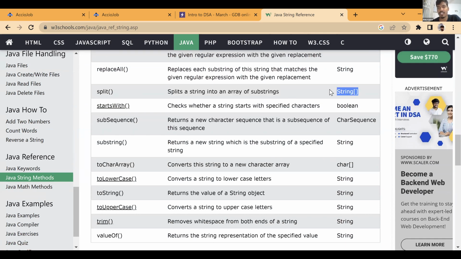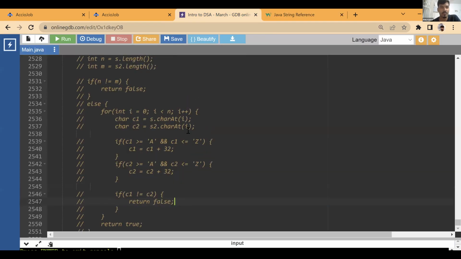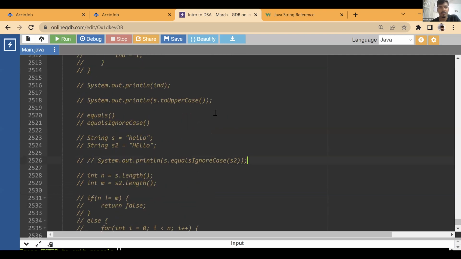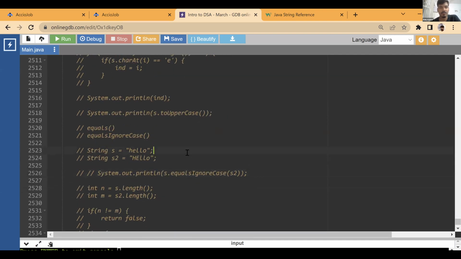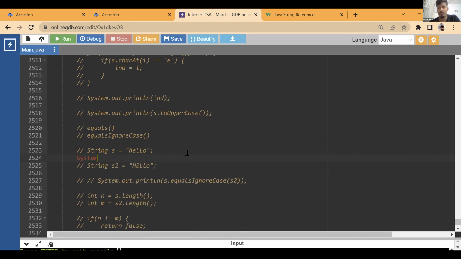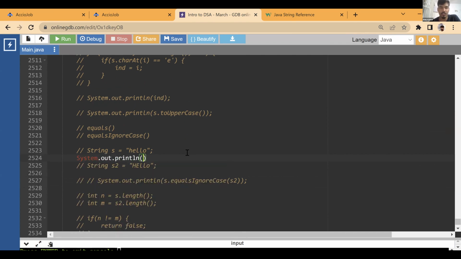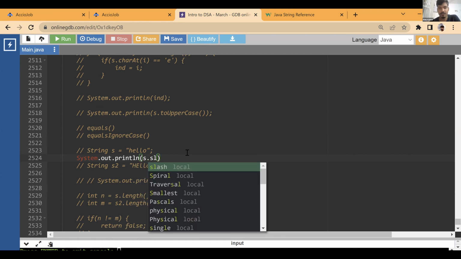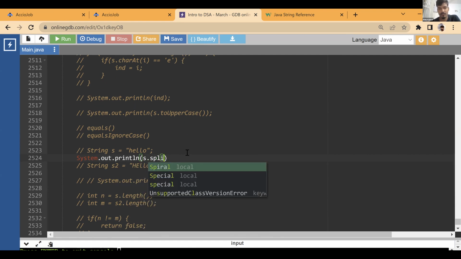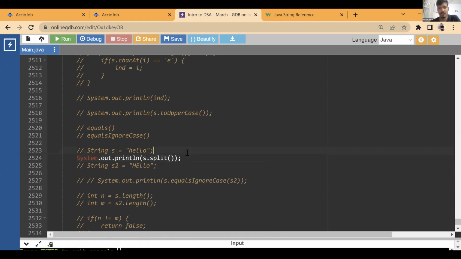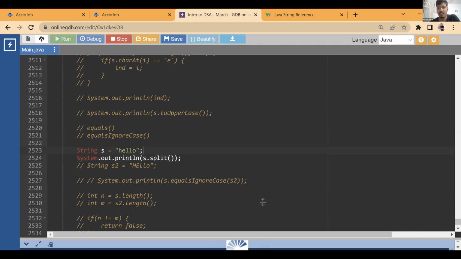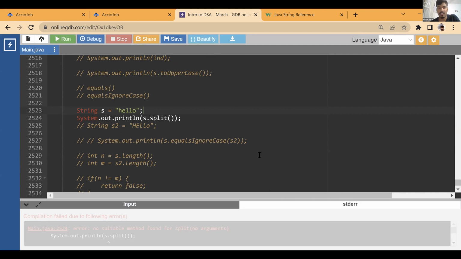Now, what is this array of substrings? Let's check what split does. I have not used split. Someone asked in chat as well. Let's see what it does. What does concat do, do you think? It joins two strings, right? It is the same concatenation operation. It appends both the strings together, one at the end of the other.